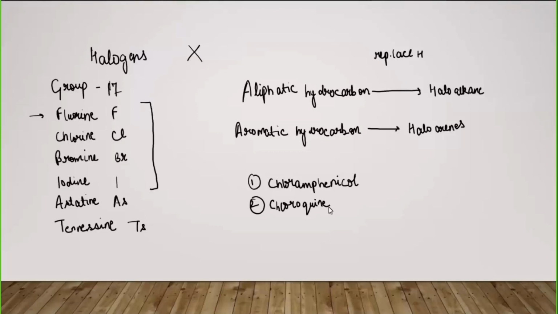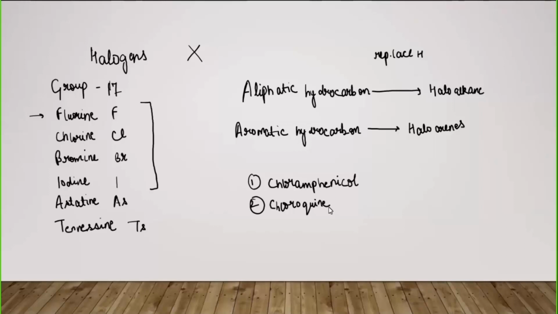For example, we have chloramphenicol. It is an antibiotic which has chlorine, as the name suggests, and this antibiotic is used for the treatment of typhoid fever. Then another example is chloroquine.